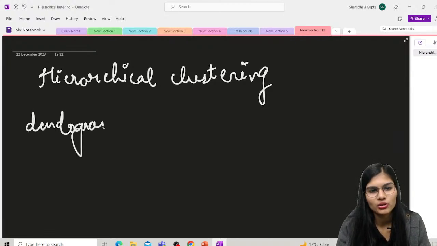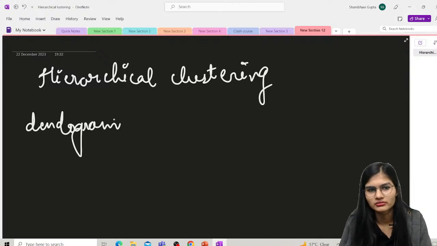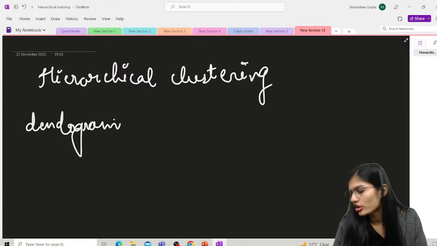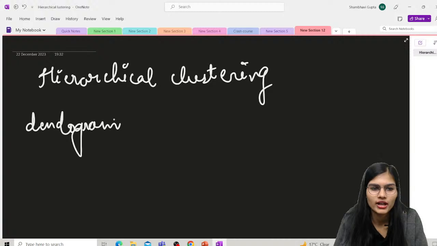If you all remember, the day we discussed clustering in detail, I told you about dendrograms. These dendrograms are one kind of visualization made for the data.